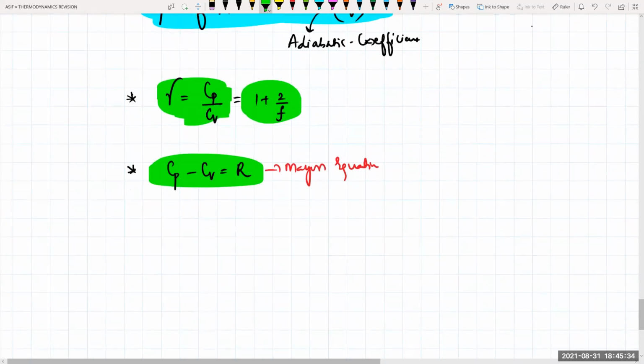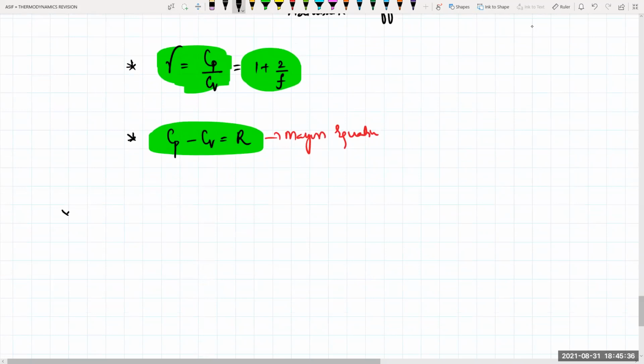If I take the graph of all of them in one place, this is pressure versus volume. One graph is like this, one graph is like this, one graph is like this, and one graph is like this. I'm giving names: this is 1, this is 2, this is 3, and this is 4.